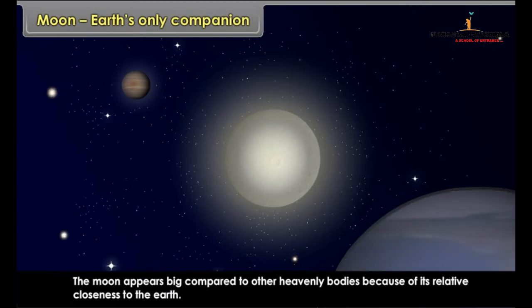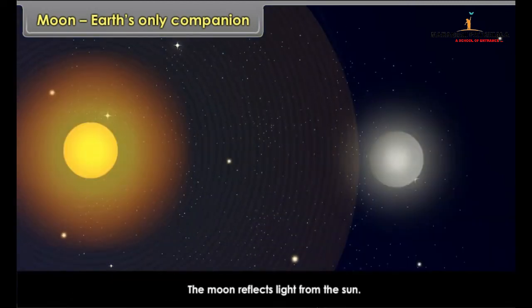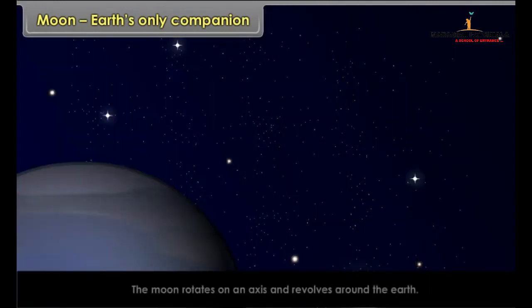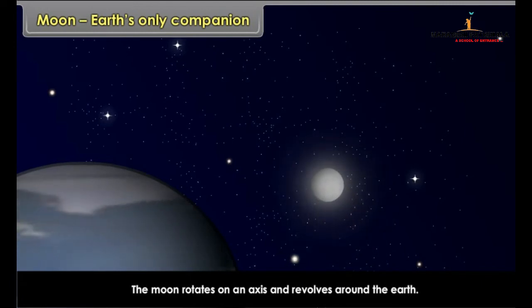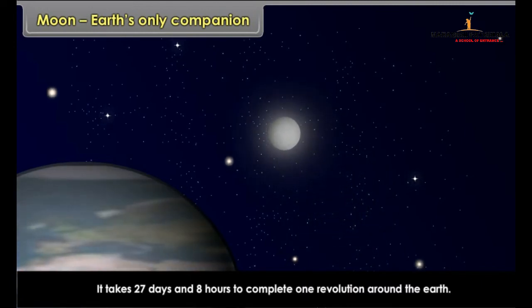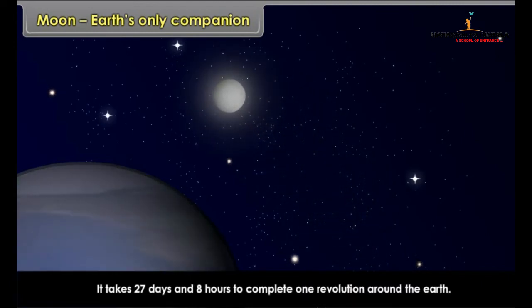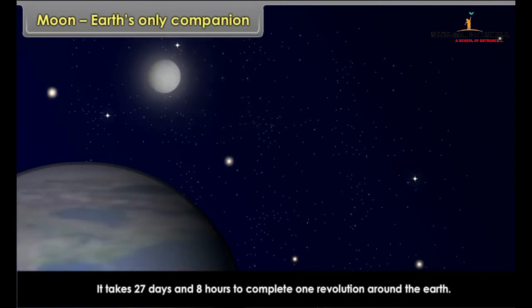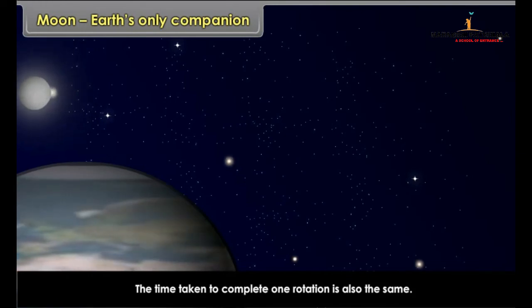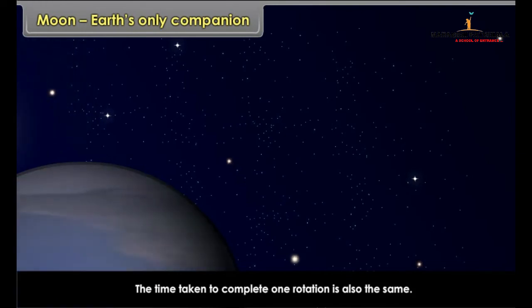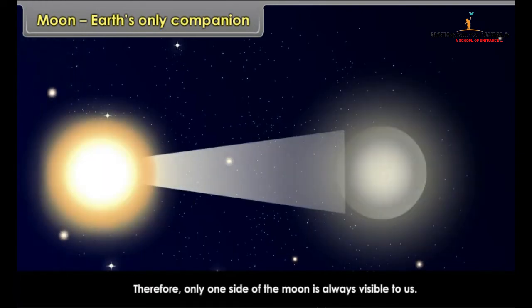The Moon reflects light from the Sun. The Moon rotates on an axis and revolves around the Earth. It takes 27 days and 8 hours to complete one revolution around the Earth. The time taken to complete one rotation is also the same. Therefore, only one side of the Moon is always visible to us.